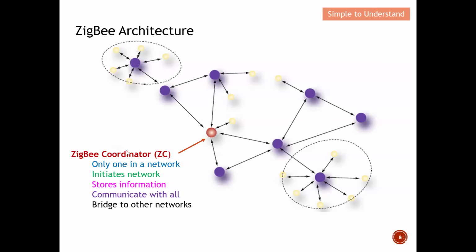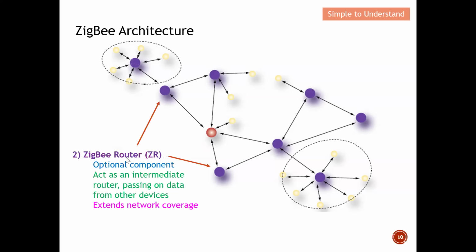The ZigBee coordinator, as I mentioned, there is only one in the ZigBee architecture. What they do is initiate the network. Before you form this ZigBee architecture, you need to form the ZigBee coordinator first. Once you form this, they will initiate the whole network. They store all the information, which means they collect information from all the nodes in the ZigBee architecture, then relay it to, for example, the internet. So they communicate with the bridges to other networks. The coordinator here will be able to branch out to any node within the ZigBee architecture.